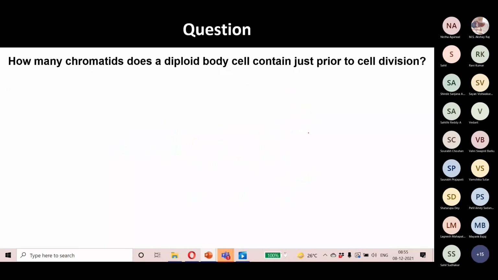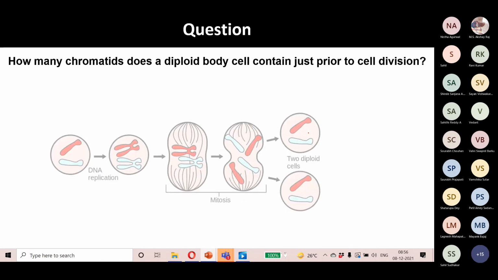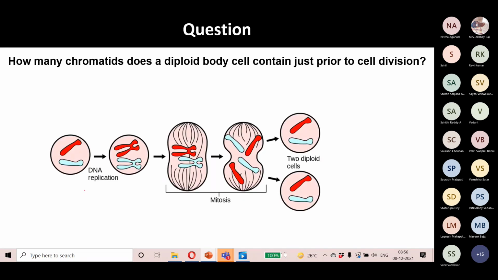Next: how many chromatids does a diploid body cell contain just prior to cell division? What will the chromatid number be in this diploid cell? This is a human cell. 46 chromatids, yes.